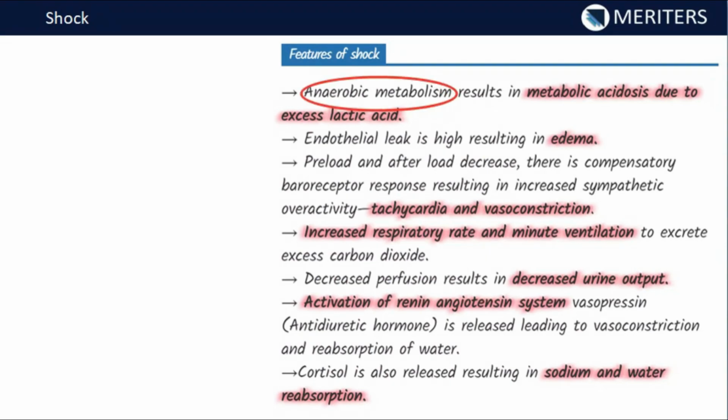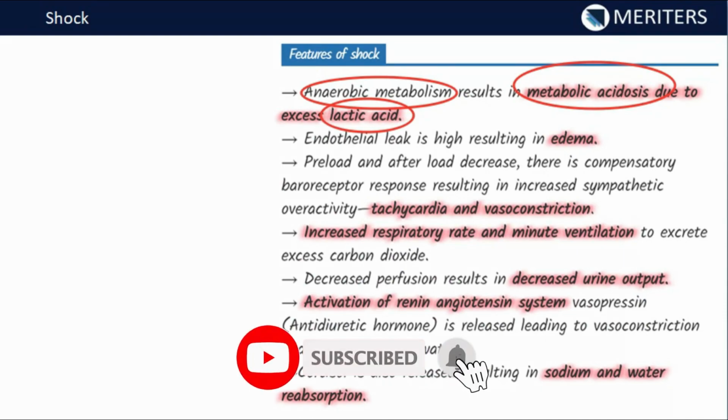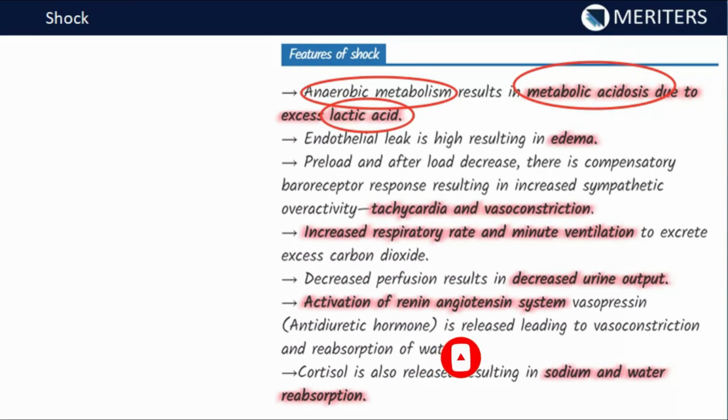So as we know, anaerobic metabolism results in lactic acidosis, right? There will be more lactic acid production in the anaerobic mode of respiration, and that can result in metabolic acidosis. Because we are not able to provide oxygen to the cells, that will result in the formation of lactic acid, and that ultimately results in metabolic acidosis. So the first feature is anaerobic metabolism leads to metabolic acidosis.